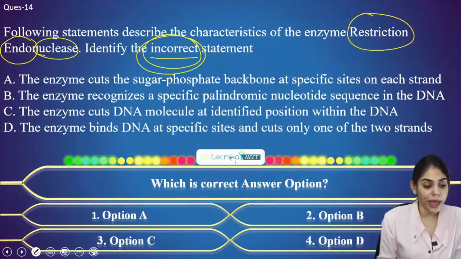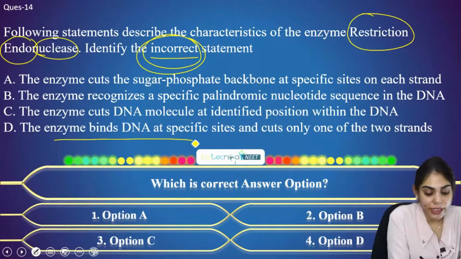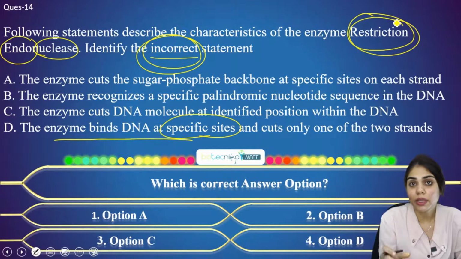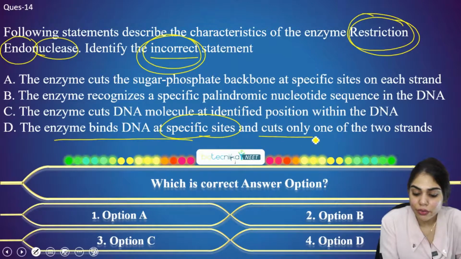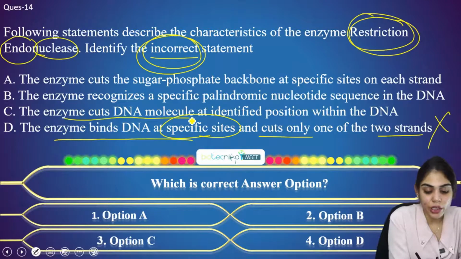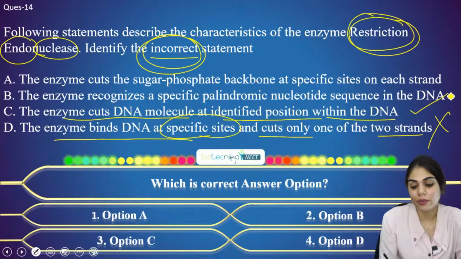So now let's go back and see the options. If you see, the enzyme binds the DNA at a specific site, because it is called restriction. Restriction means it needs the specific site to cleave, and cuts only one of the two strands. Wrong. The enzyme cuts the DNA molecule at an identified position within the DNA. This is right.